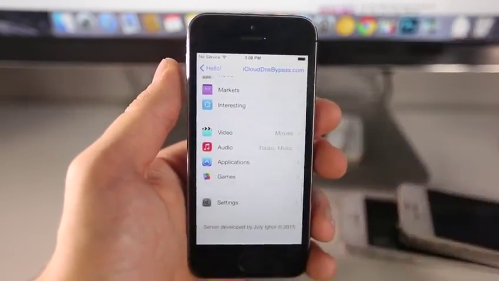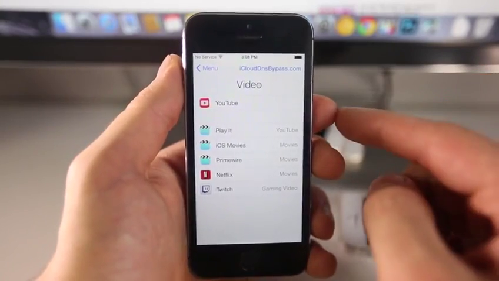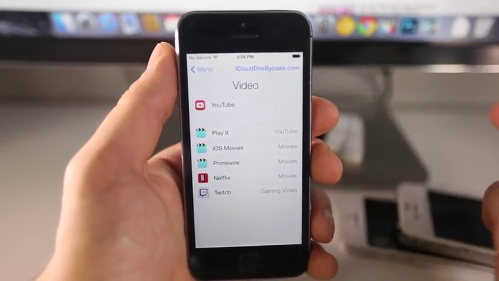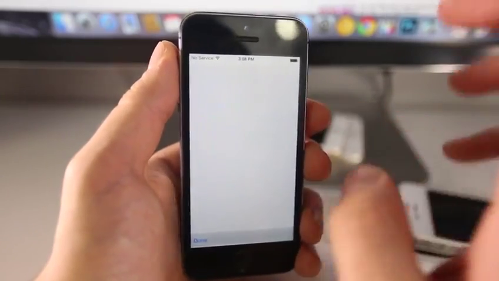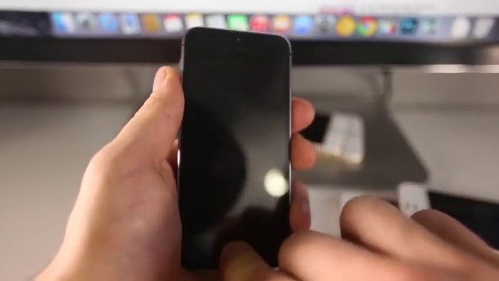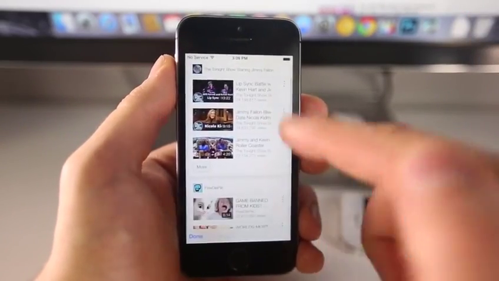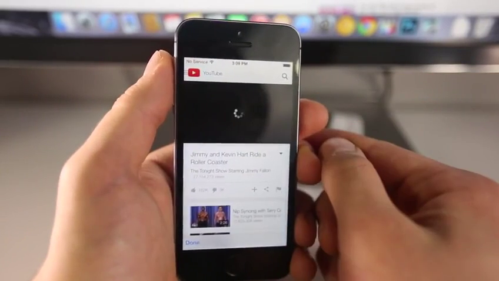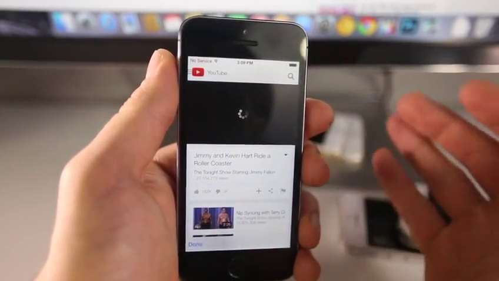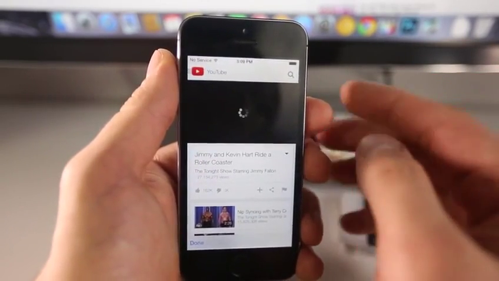So in here, let me just show you a couple things that you can do. You can watch videos on your activation lock device. Now this isn't the complete bypass, this is just a part of it, but I do want to show this to you guys. So for example, here's YouTube. And yes, when I do lock my device, this is activation locked. It isn't even inside, but here I am watching YouTube videos on it. The audio works, everything does work, no problems here. And because you are loading this through someone else's server, it might take a little more than you're used to, but it still does load and it does work perfectly.